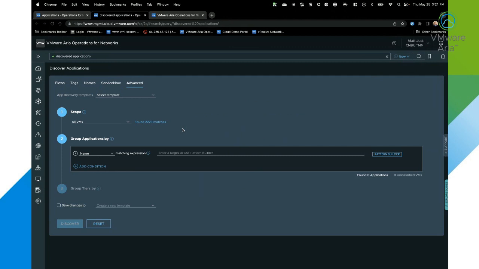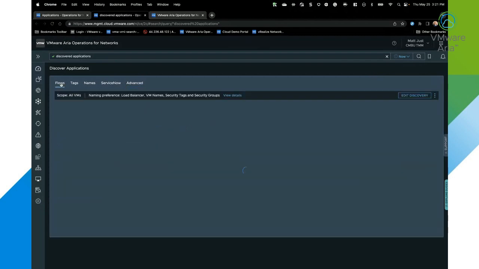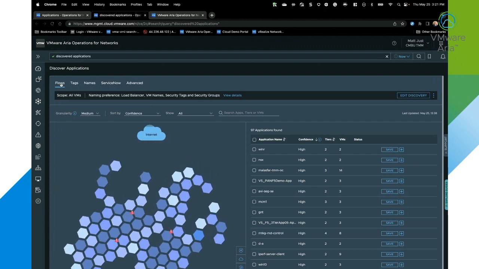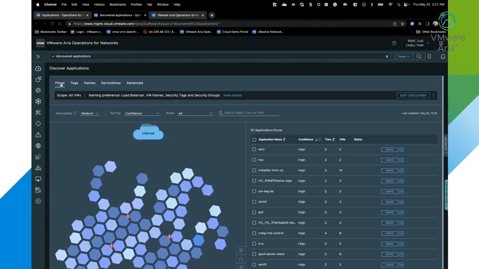And then we have some other advanced options where we can use a combination of methods such as tags and names and so on, and combine those in a way to be able to understand and discover applications. But what I want to focus on is one of the most popular methods that customers utilizing Aria Operations for Networks are utilizing today, and that is flow-based application discovery. So what this does is it allows us to take the flows and other data, such as configuration data and so on, that we see within vCenter, within our load balancers that we have deployed, such as dealing with pool members and such.